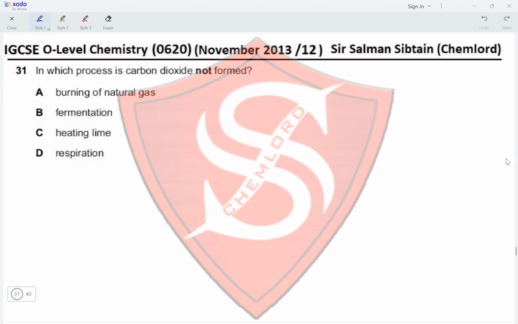Burning of natural gas is CH4, so when it burns, carbon dioxide will be formed. Fermentation produces ethanol plus carbon dioxide. Heating lime is calcium oxide, so no carbon is present, so no carbon dioxide will form. Respiration is the use of sugar by burning it in oxygen to produce CO2 and H2O, so this will produce carbon dioxide. Therefore the correct option for this question is option C.